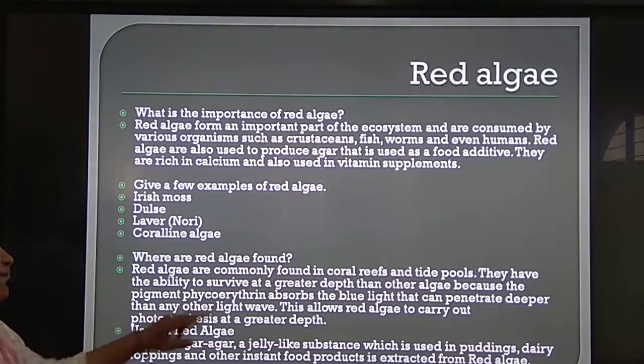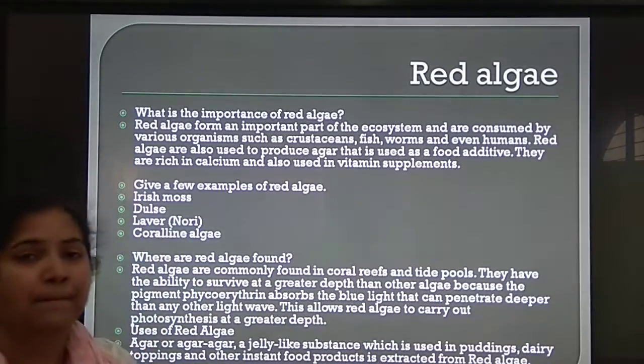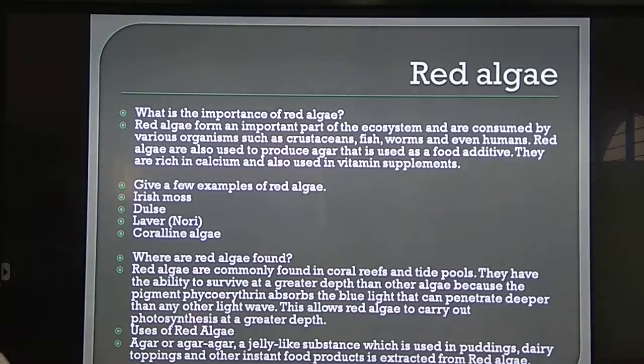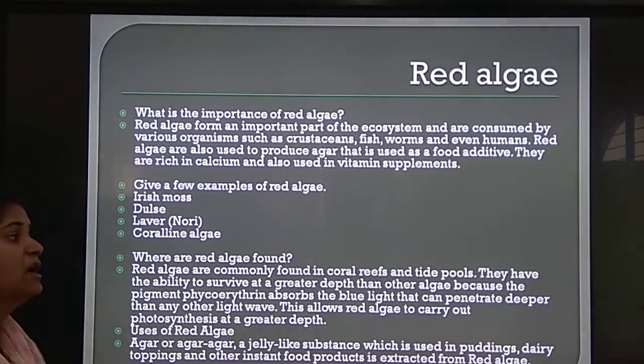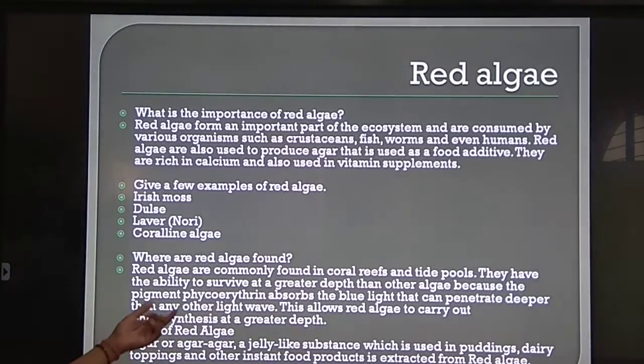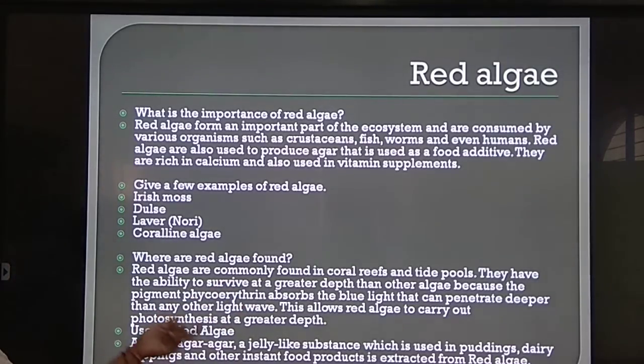Now, where are red algae found? Red algae are commonly found in coral reefs and tide pools, meaning in the ocean, underwater life. They have the ability to survive at a greater depth than other algae because the pigment phycoerythrin absorbs the blue light that can penetrate deeper than the other light waves.